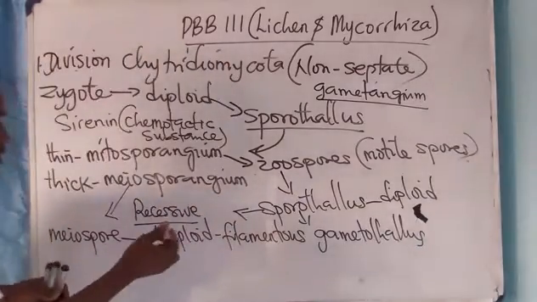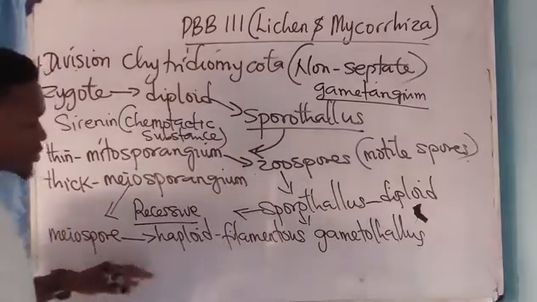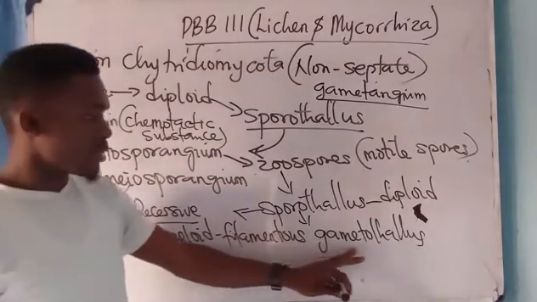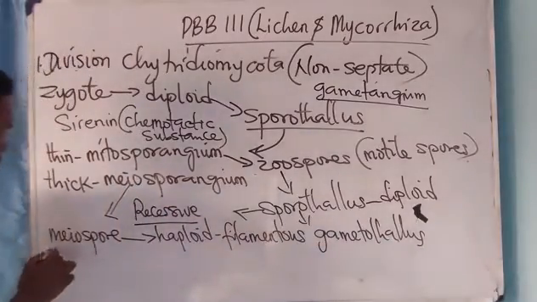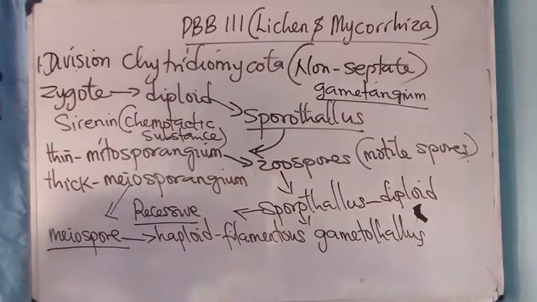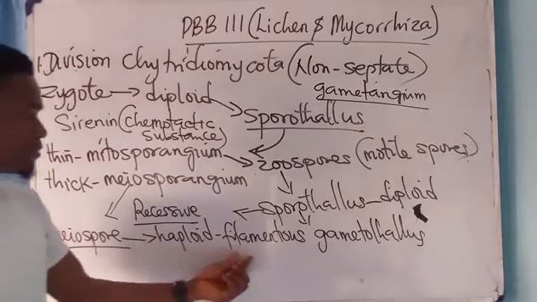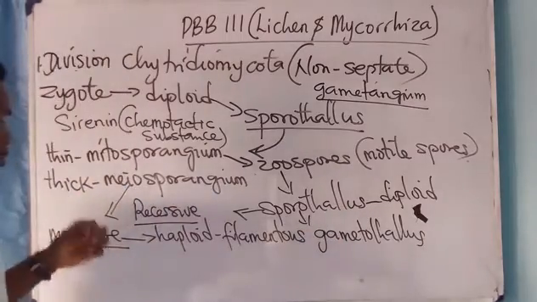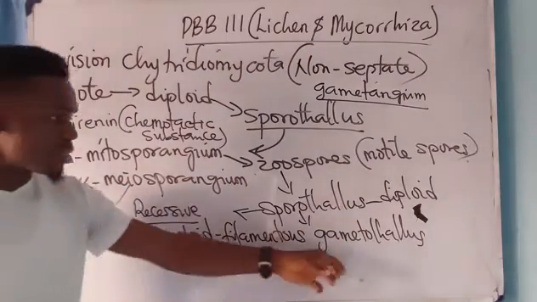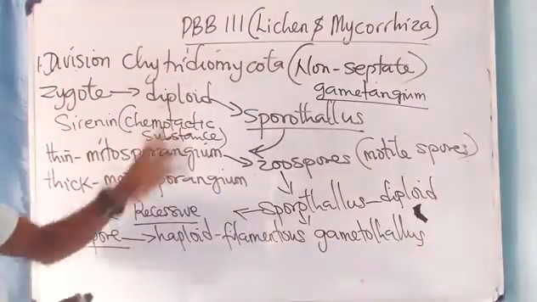Which means that these two are filamentous: the sporothallus is filamentous, as well as the gametothallus. So that is how the life cycle goes. Please take note of that. It is very important. For this haploid filamentous gametothallus to be produced, it undergoes meiosis to produce this gametothallus, which is the dominant phase.